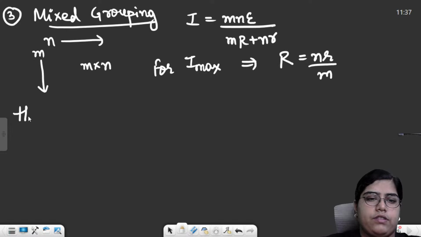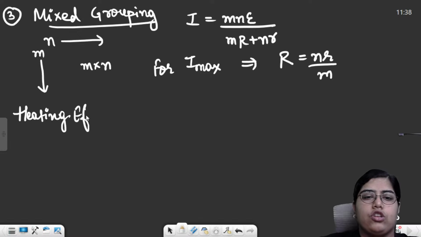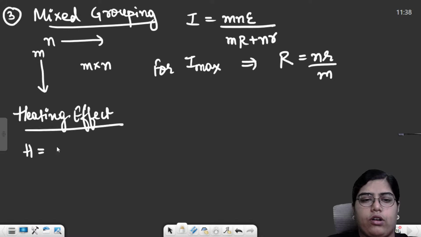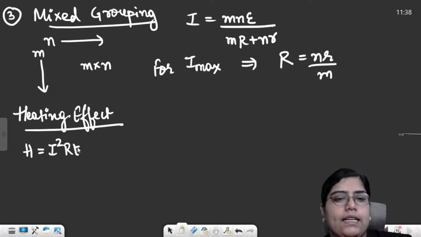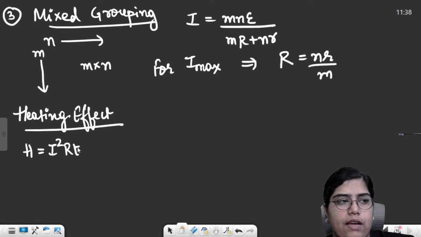Then the next topic which we had was heating effect, or Joule's law of heating. Joule's law of heating basically suggested that the amount of heat or energy released will always be equal to I square R T. I is the current, R is the resistance, T is the time for which current is flowing through the resistor.